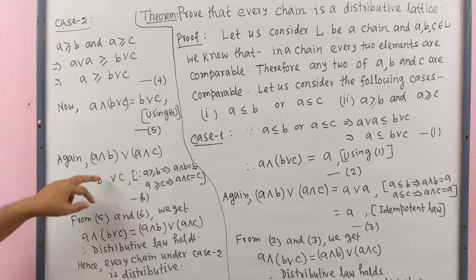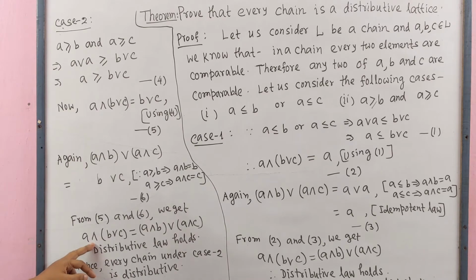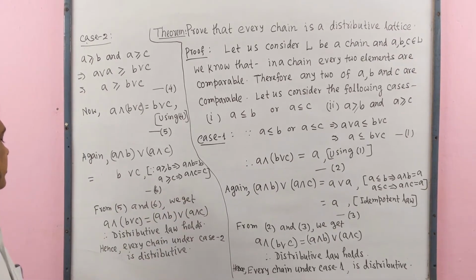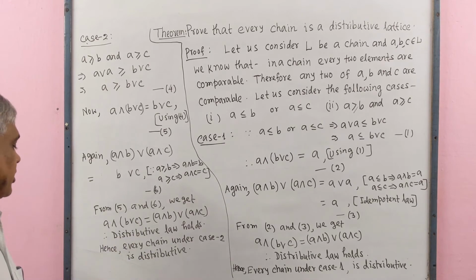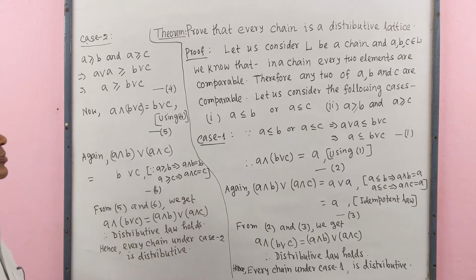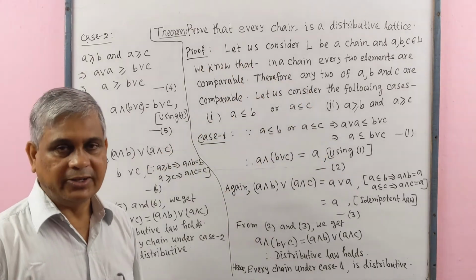Right sides of 5 and 6 are equal, therefore left sides will be equal: A ∧ (B ∨ C) = (A ∧ B) ∨ (A ∧ C). Therefore the distributive law holds. Hence every chain under case 2 is distributive. That is, every chain is a distributive lattice.